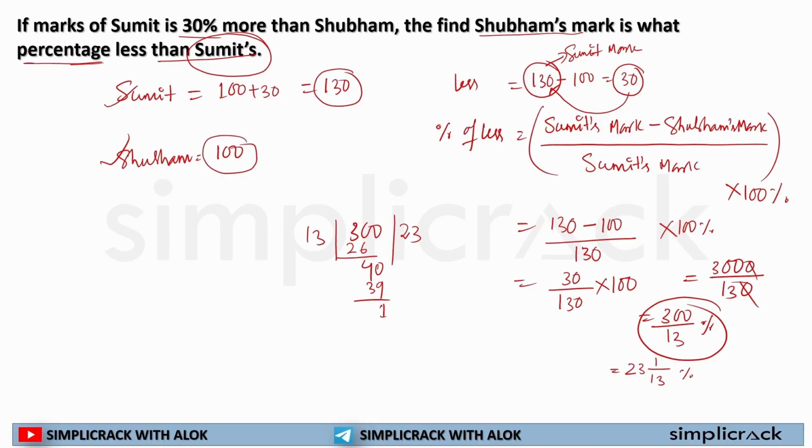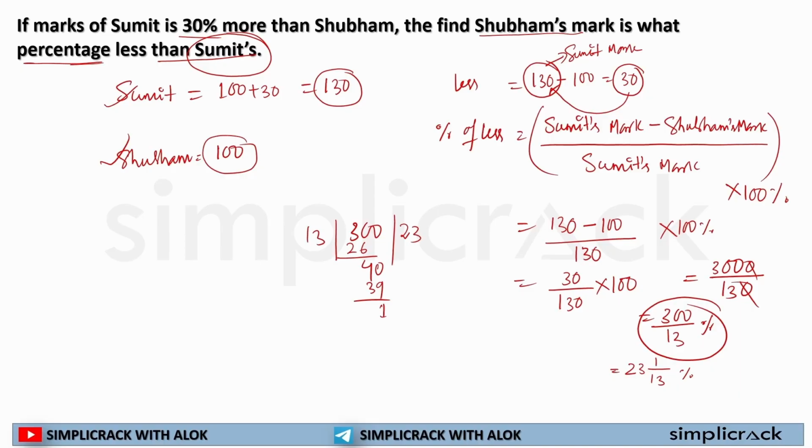So whenever a question is given like this, where a comparison has been made, and you have to find out a figure that is less than something, or more than something, or you can say total increase or total decrease, you should be directly using the formula.